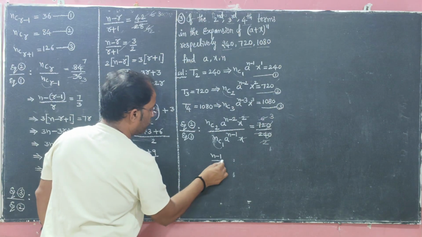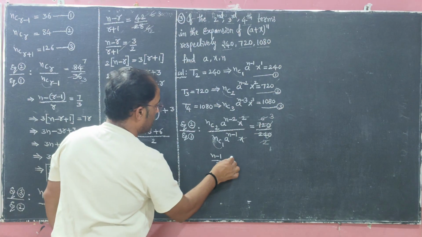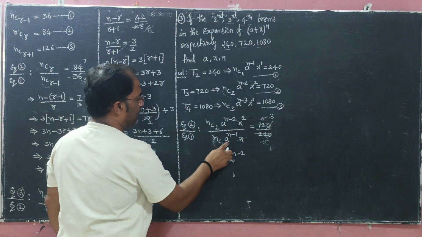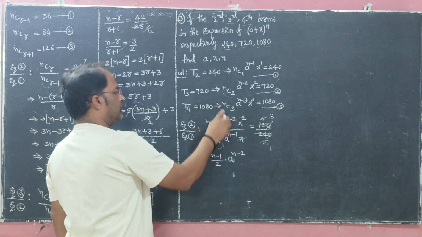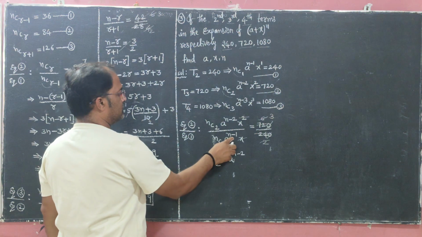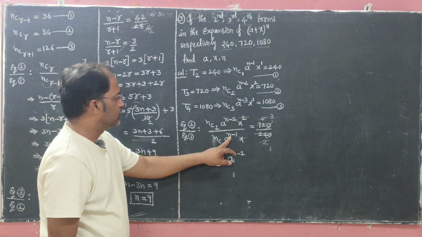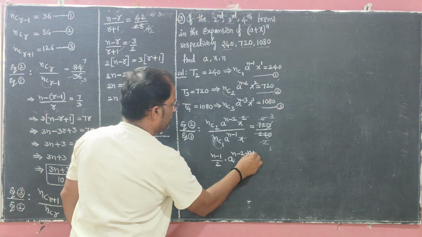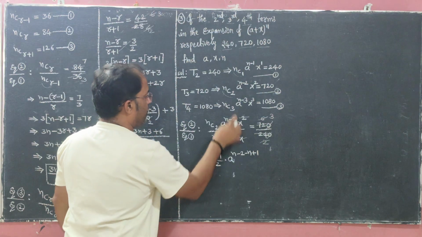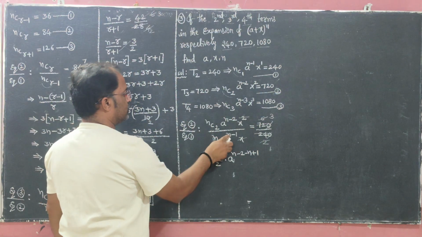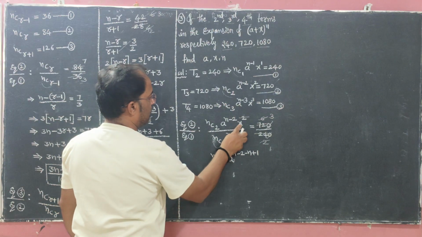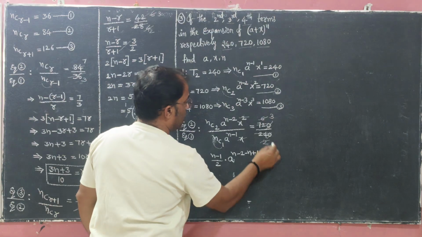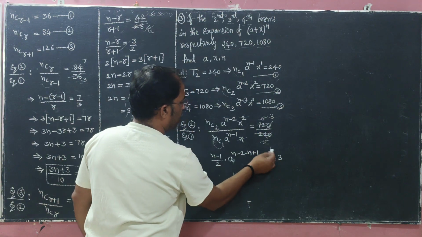As we did in the previous problem, n-1 by 2 into a power n-2. Okay, so plus a power n-1 will become reciprocal. When a power n-1 goes up, the sign changes: plus n becomes minus n, minus 1 becomes plus 1, because bases are equal, so powers add. When it goes up, the sign changes: minus n plus 1. And 1x cancels, meaning one more x remains, equal to the answer 3. By 1 means 3 only.